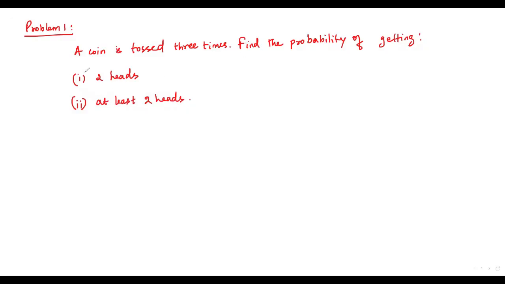Okay, there are 2 parts in this question. The first part is we have to find the probability for getting 2 heads, and the second part is we have to get the probability for at least 2 heads. First we have to write the total number of all possible outcomes, because already I have given you the formula to find the probability of an event. It is the number of favorable outcomes by the total number of all possible outcomes.